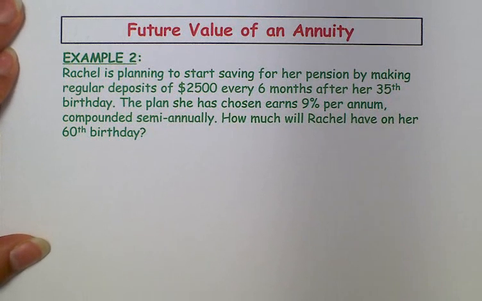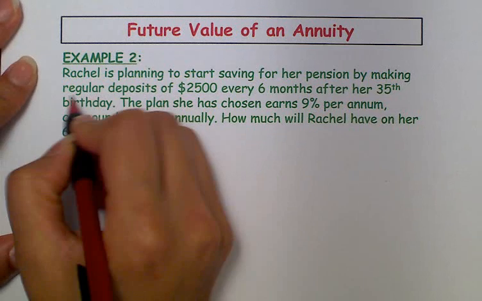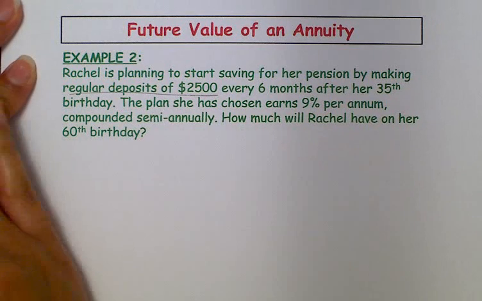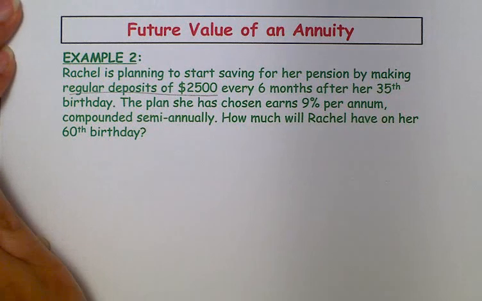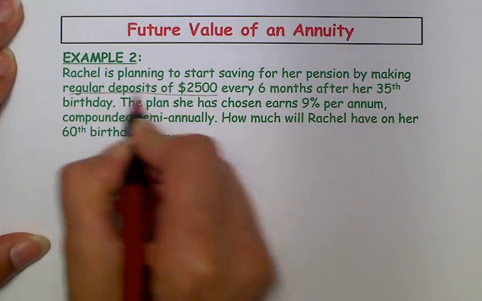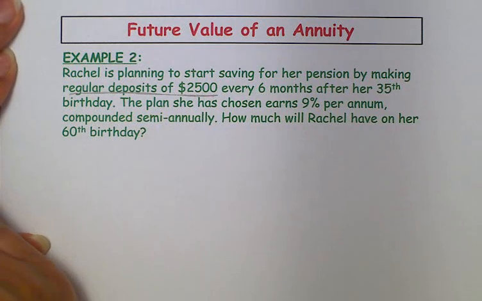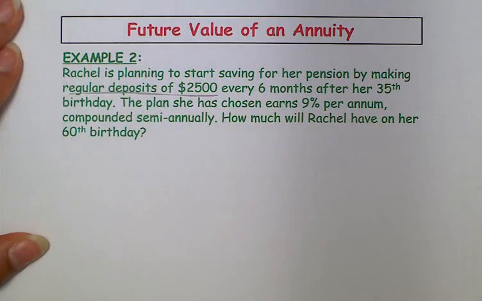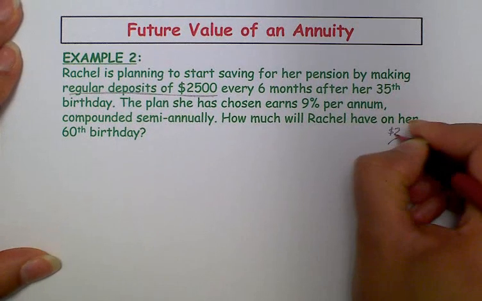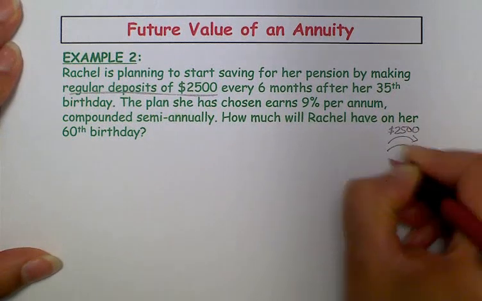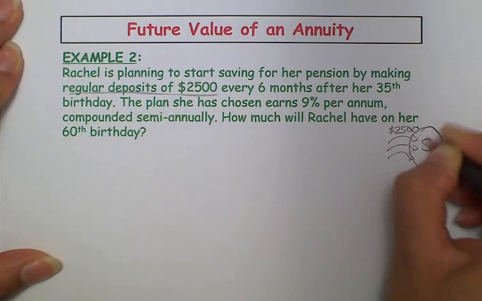Now, let's think about whether or not this is an annuity or just compound interest. What it tells me here is that she is making regular deposits of $2,500. Now, is this a one-time investment or is this regular payments being made? If it was a one-time investment, it would be compound interest. But this is not a one-time investment. It clearly says that she is making regular deposits of $2,500 every 6 months. So she is regularly paying $2,500 every 6 months, so that by her 60th birthday, she has a lump sum of money.